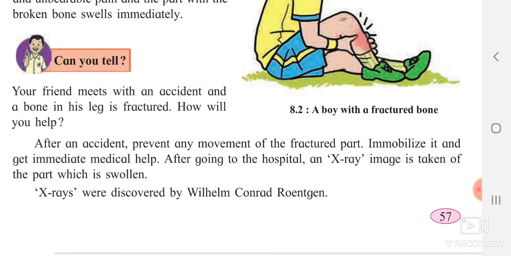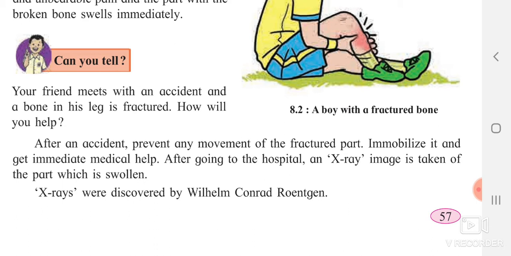Later, if you have observed, when you reach the hospital, with the medical help they take an x-ray of the particular bone. What does this x-ray do? Yes, the x-ray image taken of the broken bone or the swollen part helps to tell which part is damaged or which part is broken.